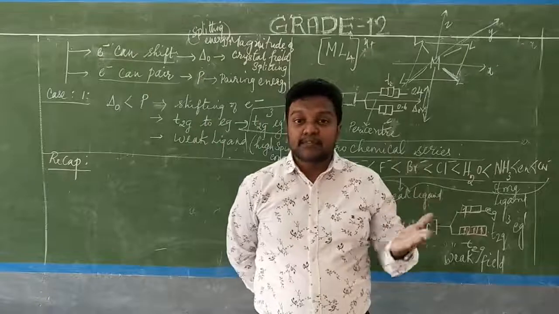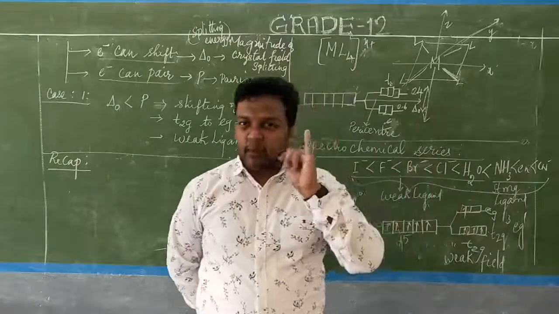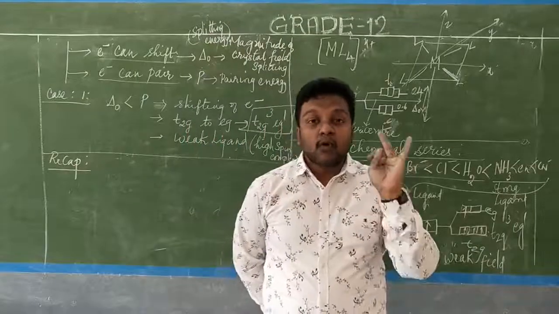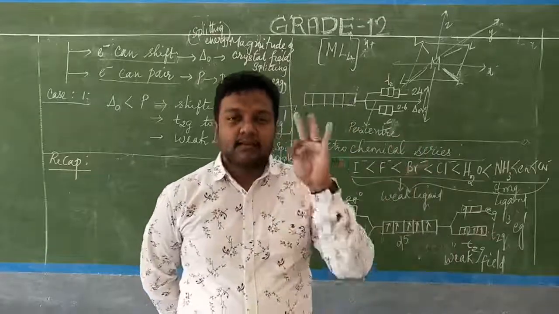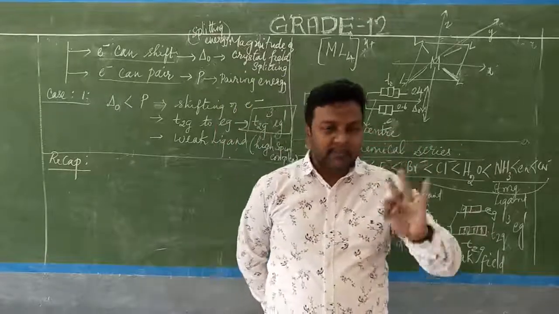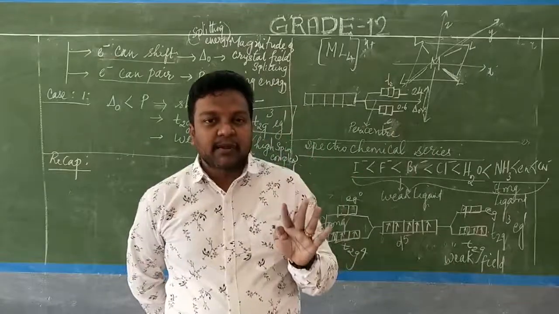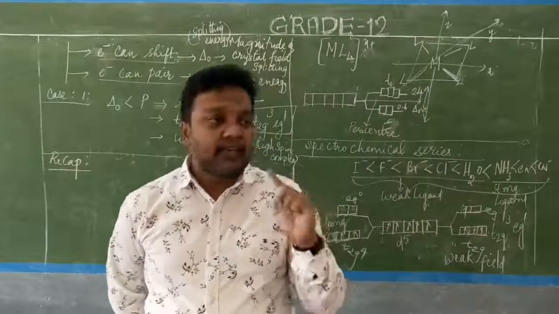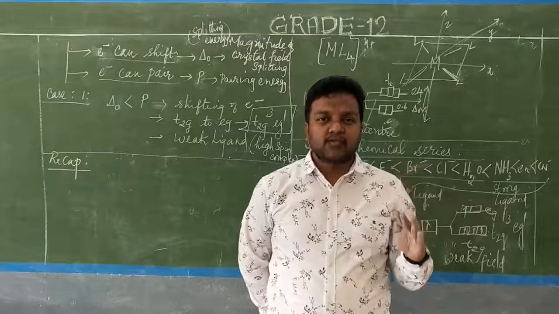So these concepts are unable to be explained in the valence bond theory. What is the first point? Nature of ligands, unable to explain. Second, how some of the complexes form high spin and low spin nature. Third, electronic spectrum. What is the fourth point? The valence bond theory failed to explain the effect of temperature on the complex and the magnetic property of the central metal atom or ion. So all these points have not been explained in the valence bond theory.